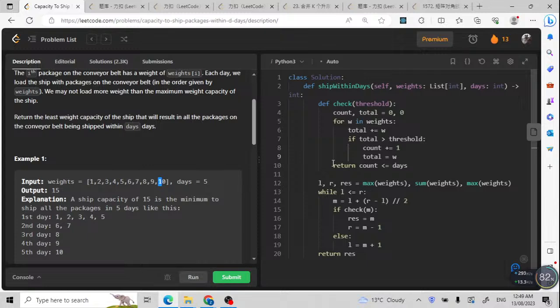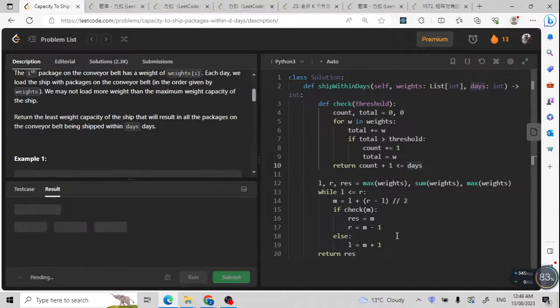So this means I've already stopped the loop, but I missed counting one number. This is why from here I need count plus 1, which means how many days in total. If this is less than or equal to days, it means this is right and it can meet the conditions. Now let me run it to check if it really works.